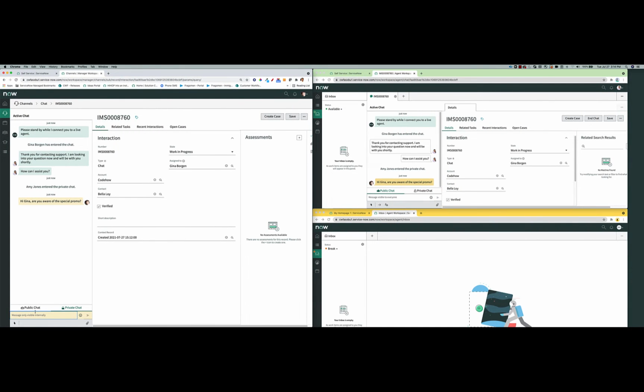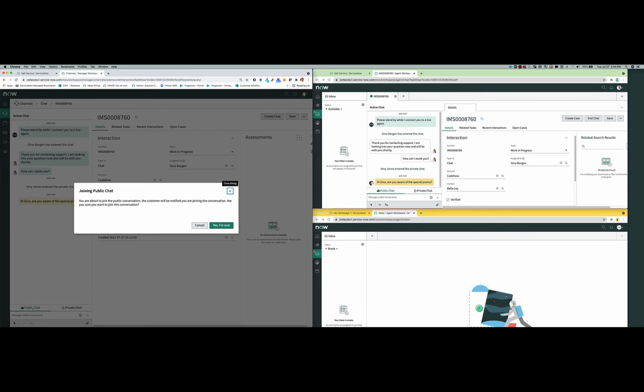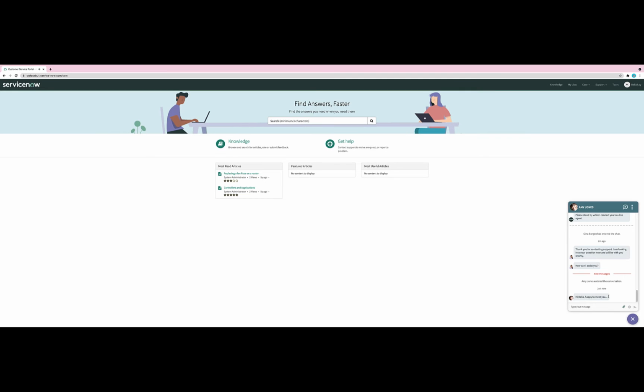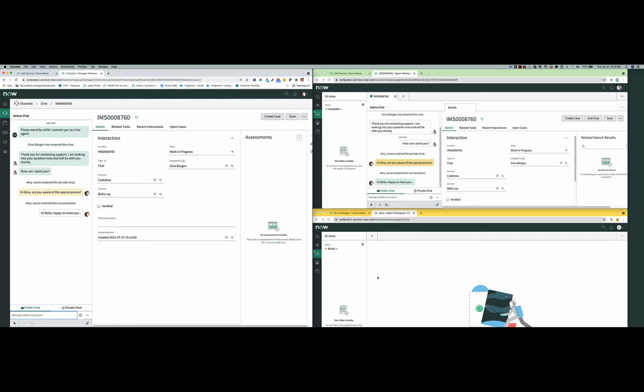Alternatively, if Amy wanted to send a public message, she could also do so. So she can say, "Hey, I'm going to join the public conversation," and I can say, "Hi Bella, happy to meet you." Now, this is a common conversation that's happening between all three parties. So you can think of this as almost like a conference chat, if you would. And if you come over here, you'll notice that Amy has now joined the conversation and life is good. So this is one way from a channel and queue perspective that Amy could actively triage the work that's in flight within her service organization.